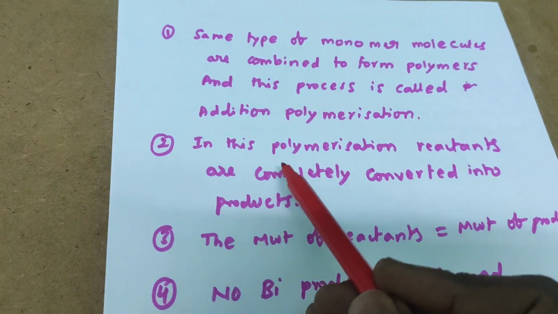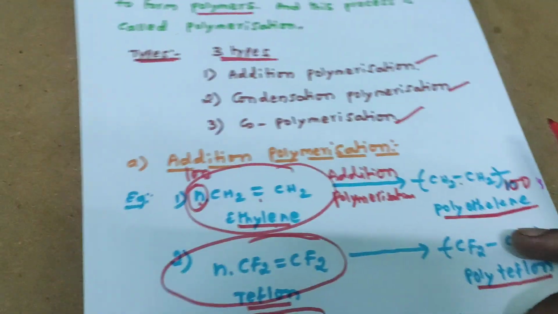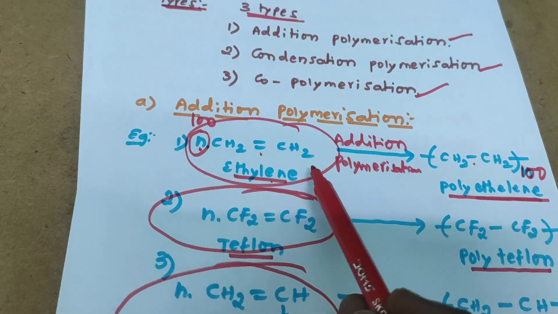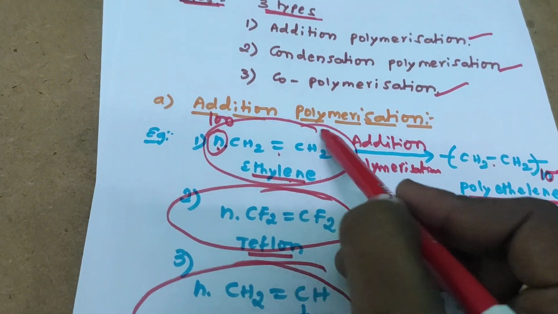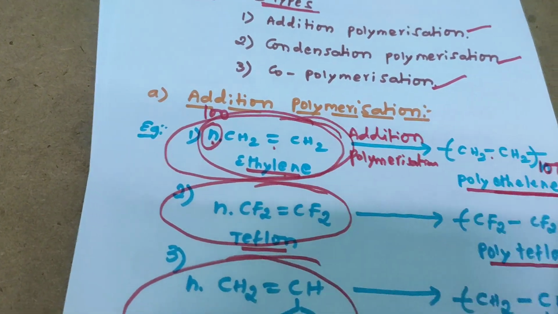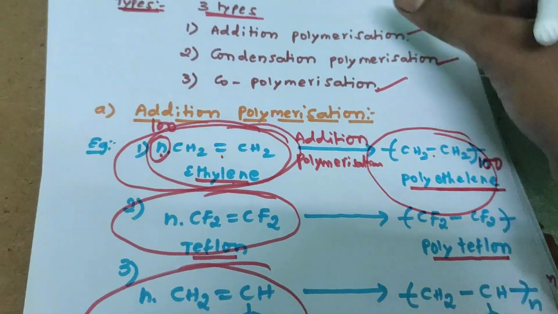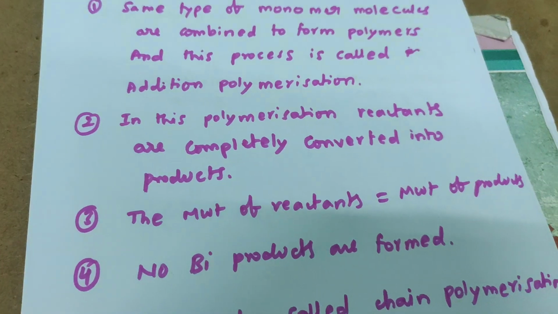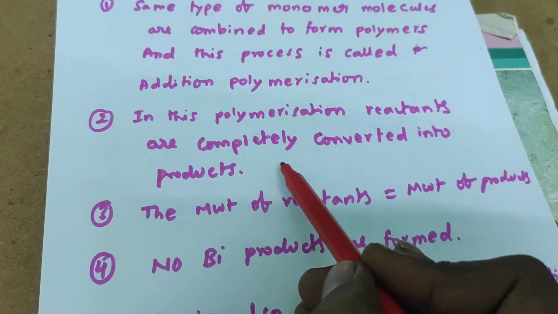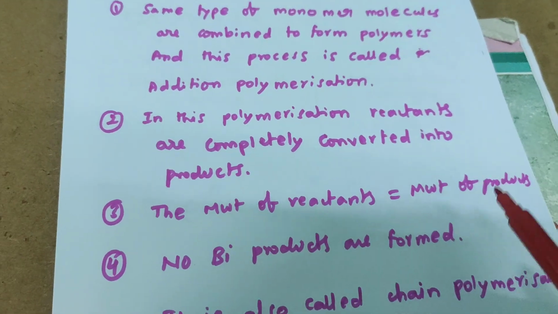Okay, second point: what do we observe in this reaction process? Whatever percentage of reactants you add, everything is converted into product. Because of this, in this polymerization mechanism, reactants are completely converted into products.